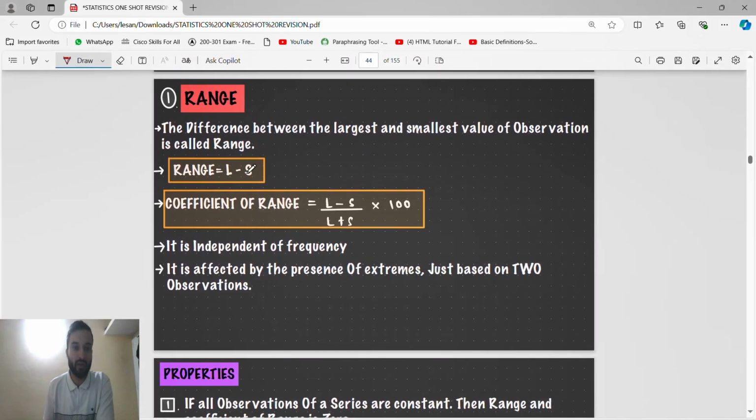Range is what we know, the difference between the largest observation minus smallest, or you can say highest observation minus lowest observation.